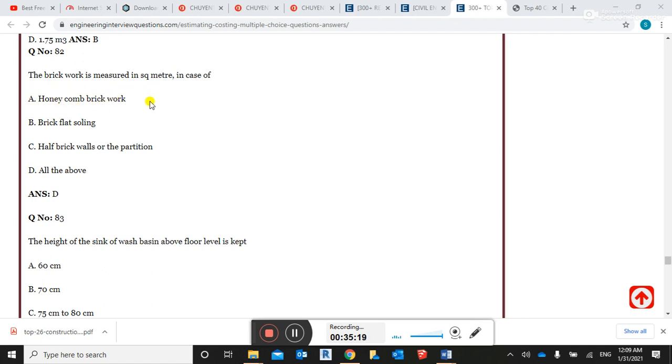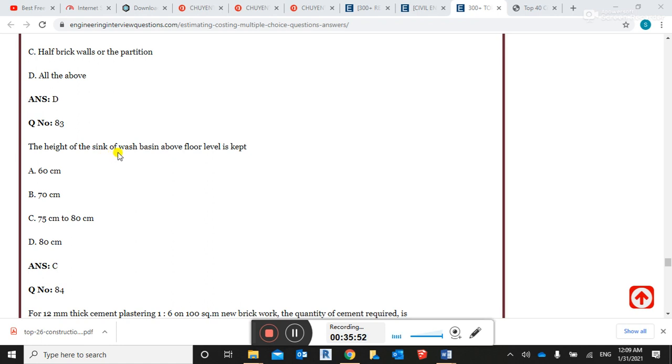Unit of measurement for this work is square meter. Brick flat soling, unit of measurement is square meter. Half brickwork for the partition. Guys, in simple words we can say this: if the width of brickwork is 10 centimeter or less, we use the unit of square meter. If it is above 10 centimeter, we call it cubic meter.